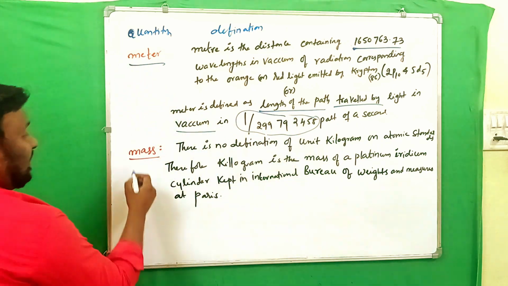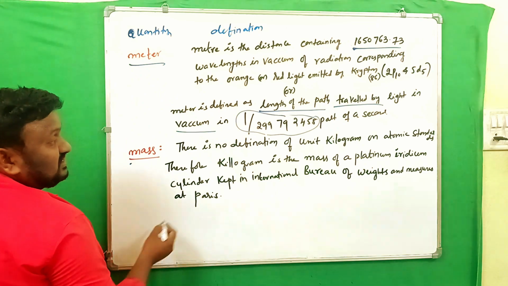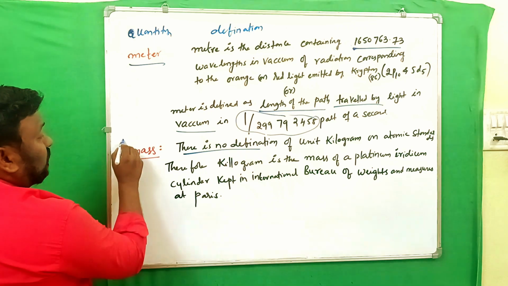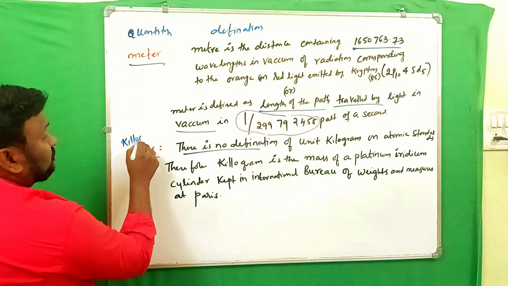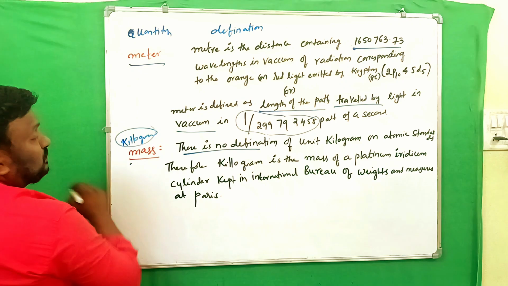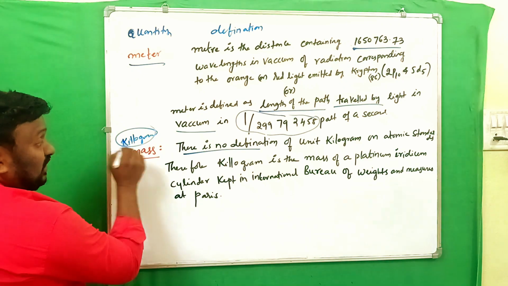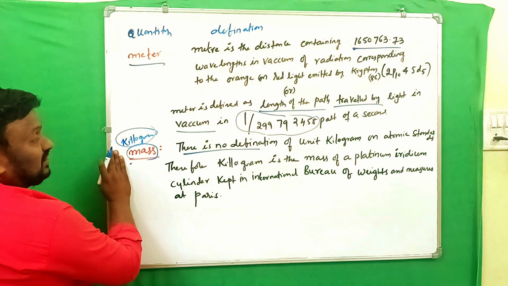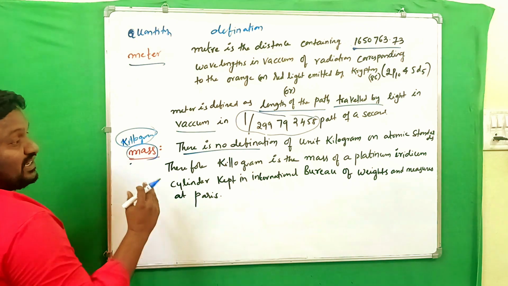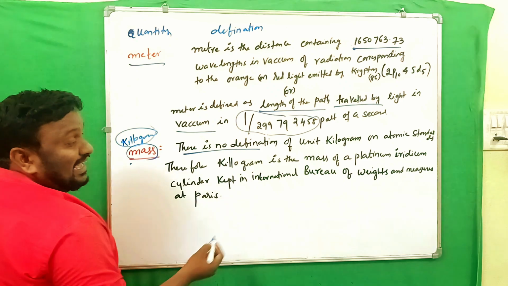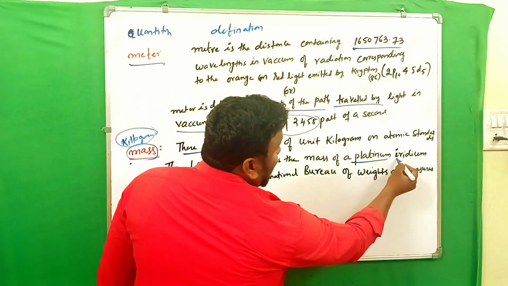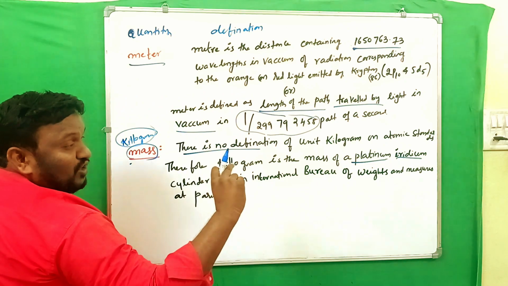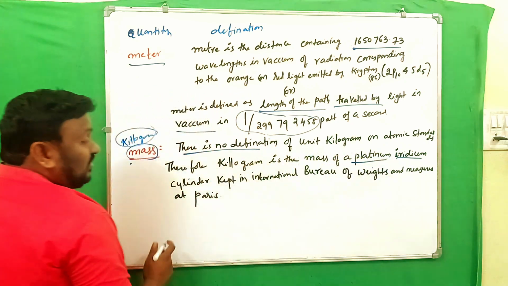Okay, next one, mass. What is mass? There is no exact definition for the mass kilogram. Here it is, kilogram. So here no exact definition for kilogram. So what is the base quantity here? Mass, and its unit is what? Kilogram. So the kilogram is nothing but an alloy. It's an alloy of platinum and iridium. They have taken a cylinder of platinum and iridium.